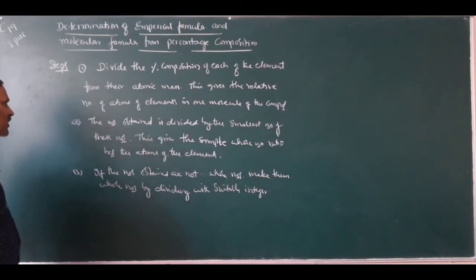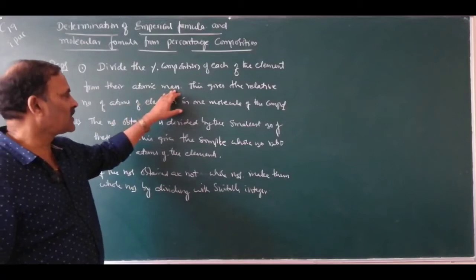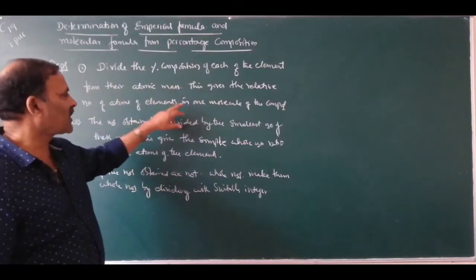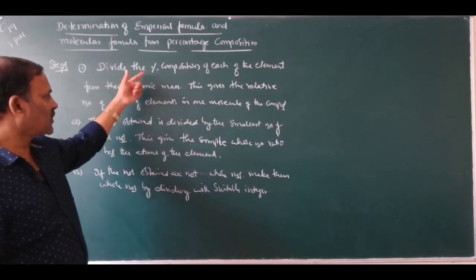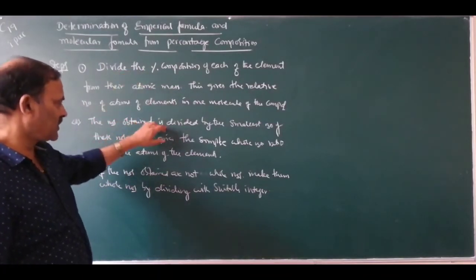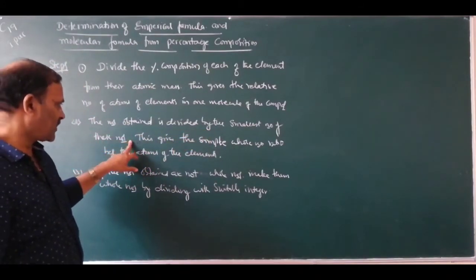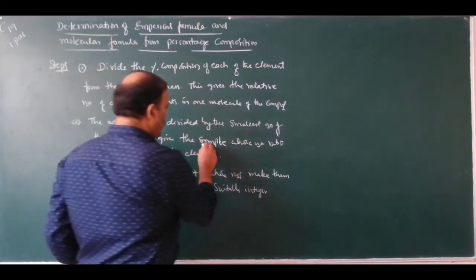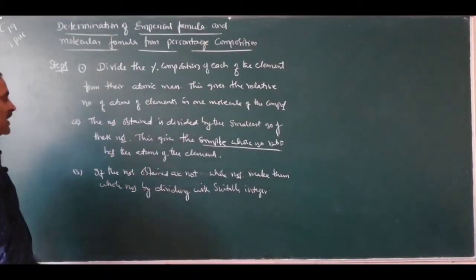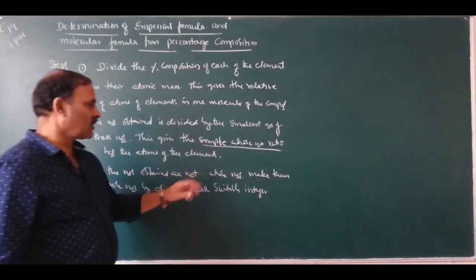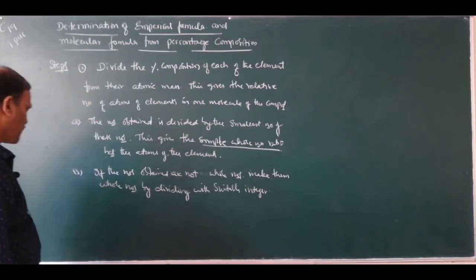You first write all these steps. Divide the composition of each of the elements by their atomic mass. This gives the relative number of atoms of elements in one molecule of the compound. Number 2: the numbers obtained in the first step are divided by the smallest of these numbers. This gives the simple whole number ratio between the atoms of the elements. If the numbers obtained are not whole numbers, make them whole numbers by multiplying with a suitable integer.